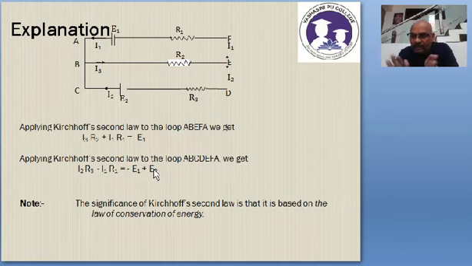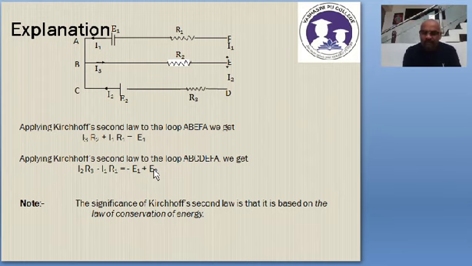While traveling from lower potential to higher potential, the EMF is positive, higher to lower, the EMF is negative. So IR products on the left hand side and EMFs on the right hand side of the equation, with this plus minus sign convention.